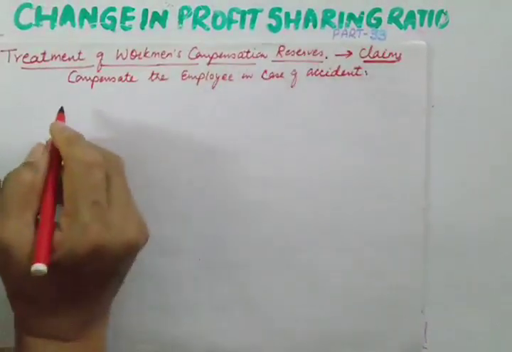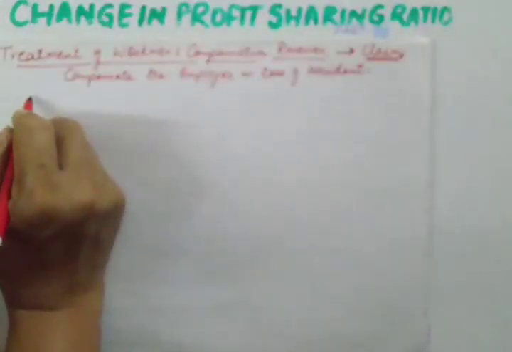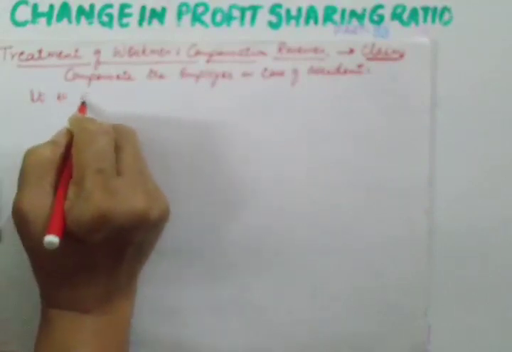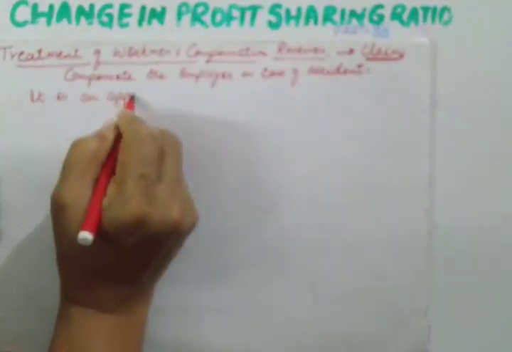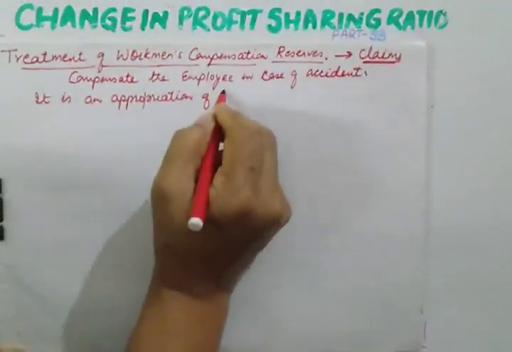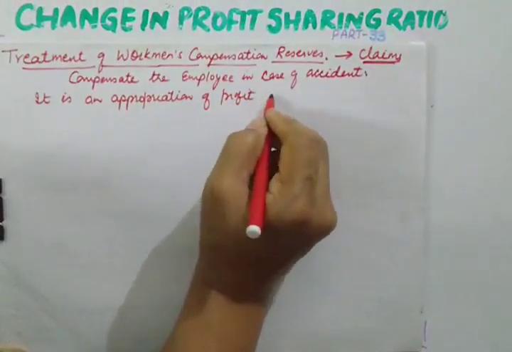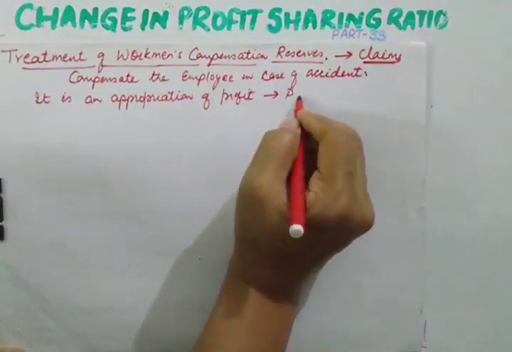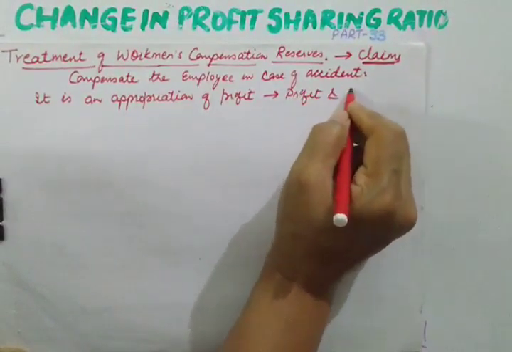Before distributing it, I want to remind you that it is an appropriation of profit. Appropriation of profit means this is made out of the profit and loss appropriation account.